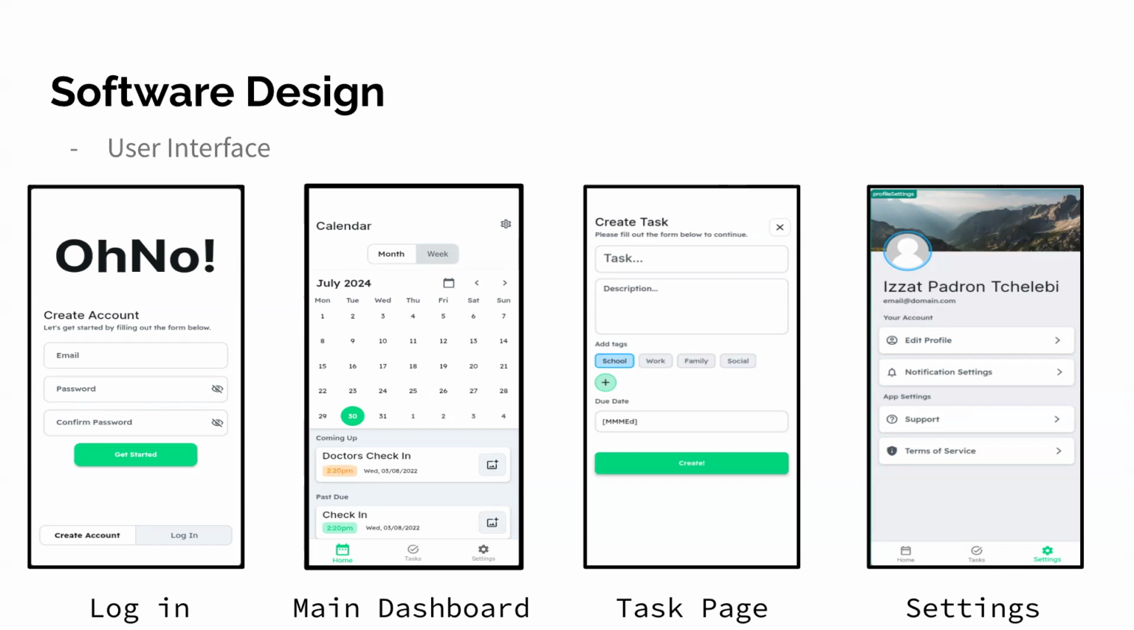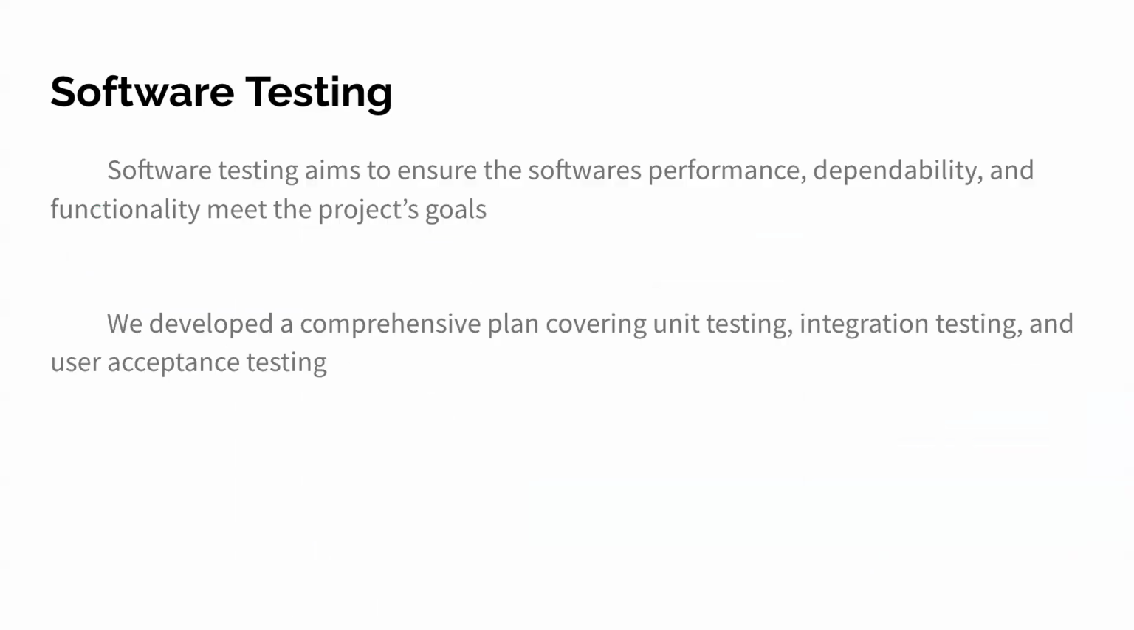At the task page, you can add tasks, create descriptions for it, add a tag and a due date, then create these tasks that will be synchronized to the main calendar page. You also have a tab for settings where users can edit their profiles and the notification settings to create a more personalized experience on this application.